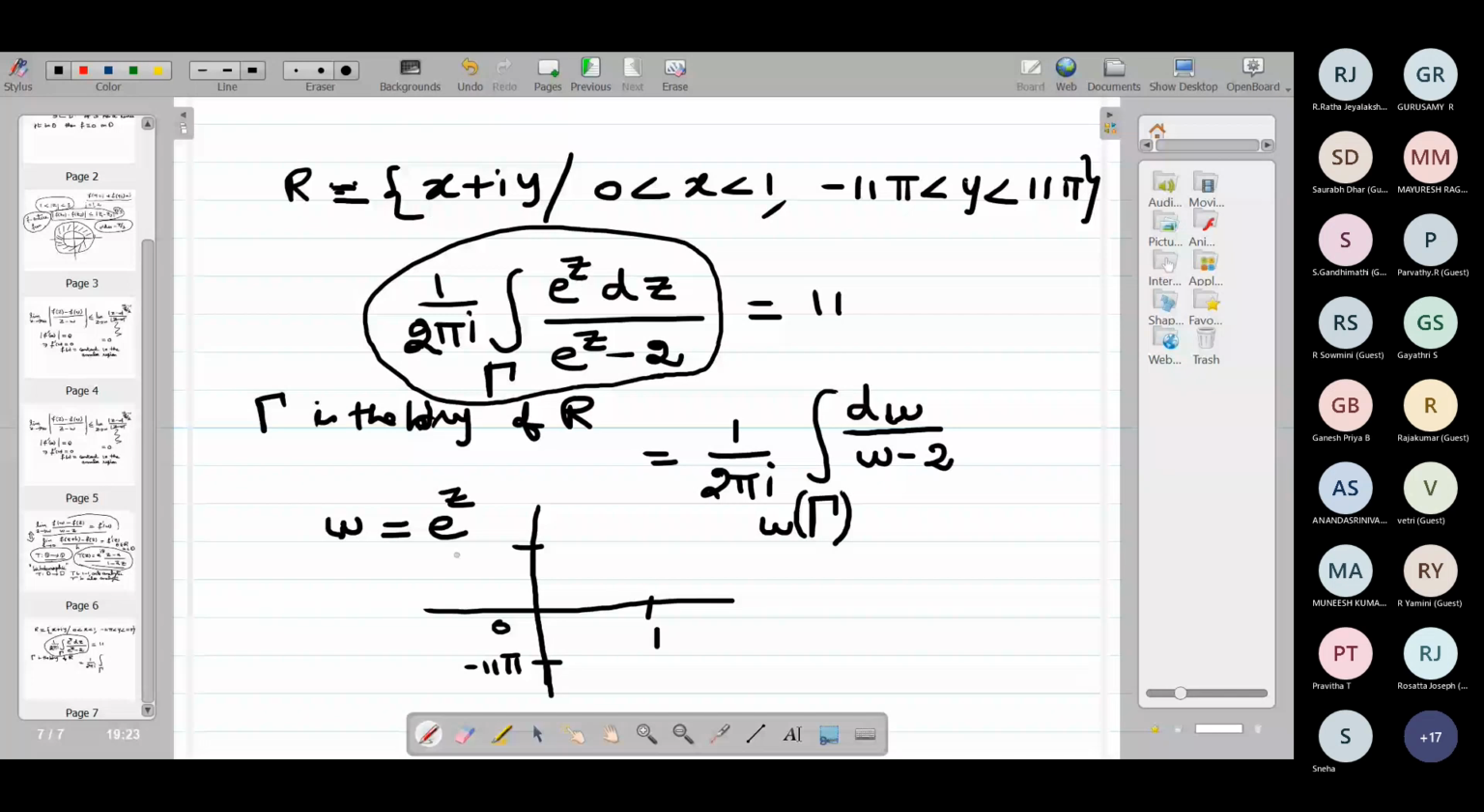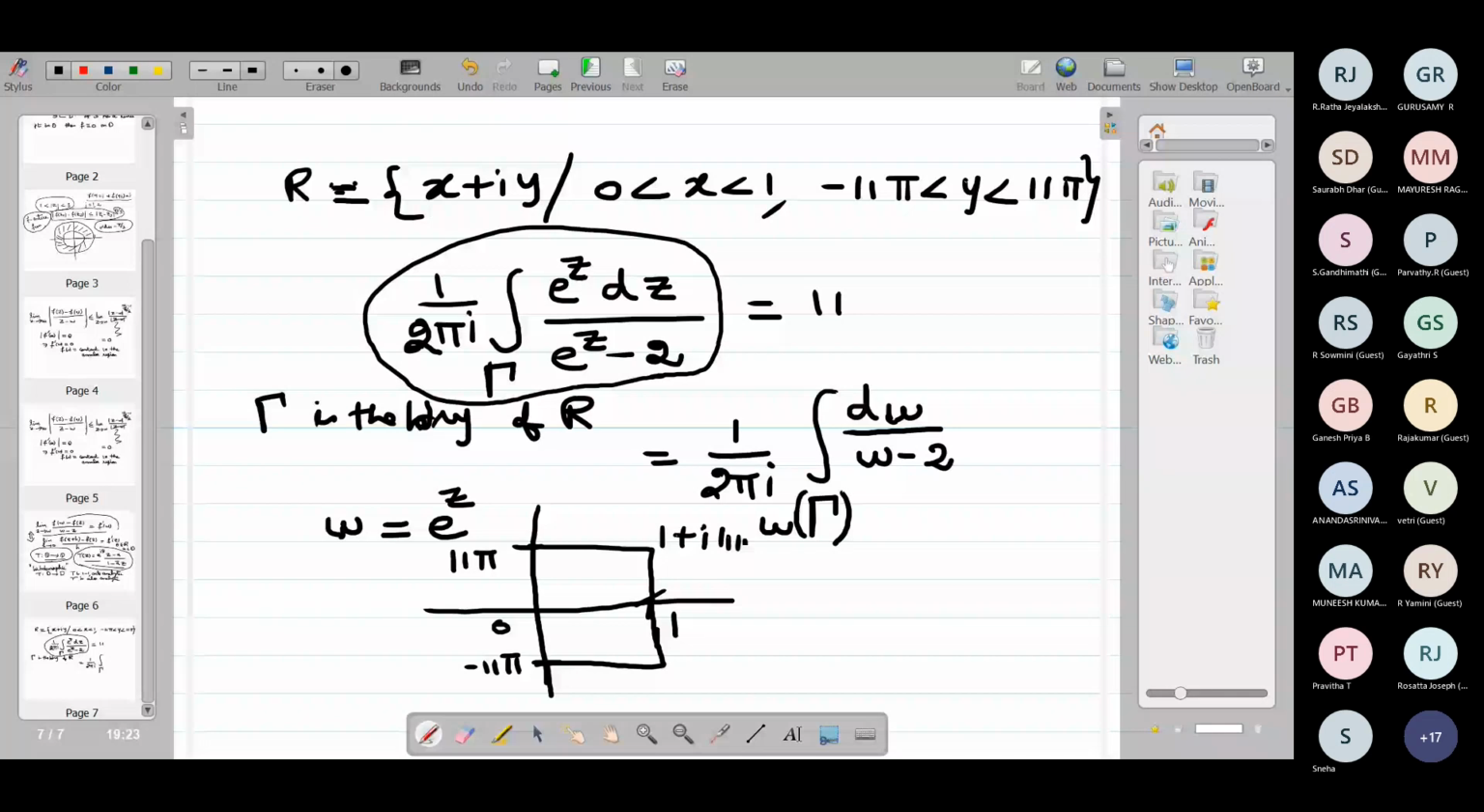So this is my point 1. This is 0 comma minus 11 pi, 0 comma plus 11 pi. So this is 1 plus I times 11 pi, and this is 1 minus I times 11 pi. Okay, all these things are there. Now I want to count the zeros of this function.